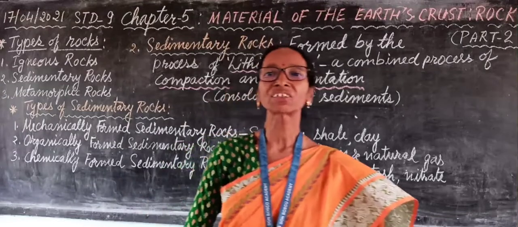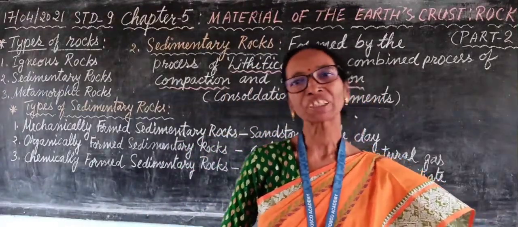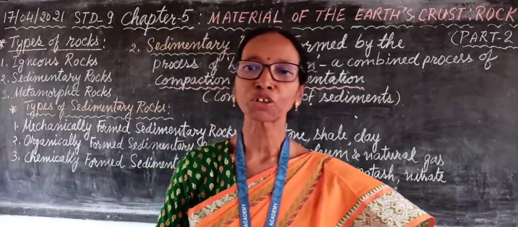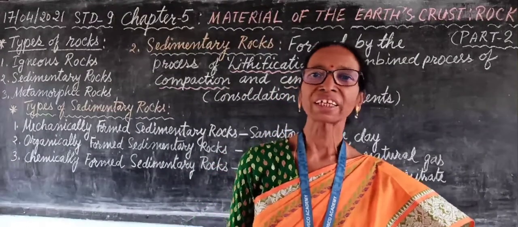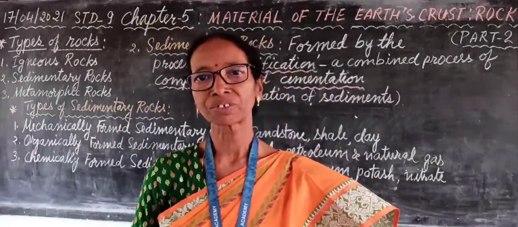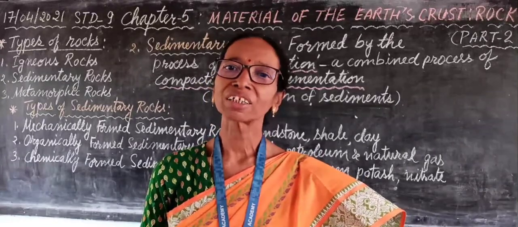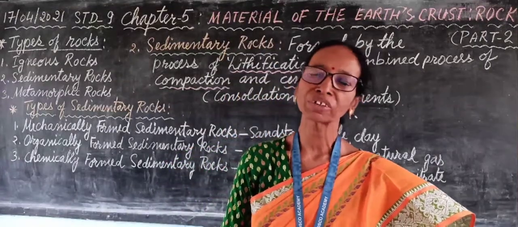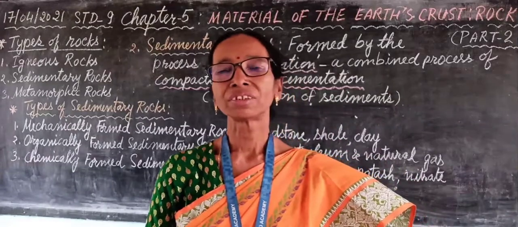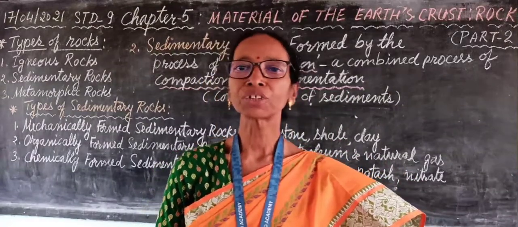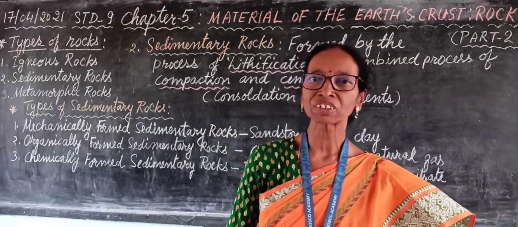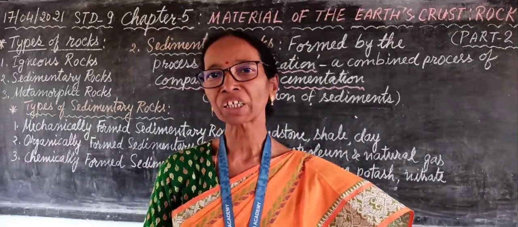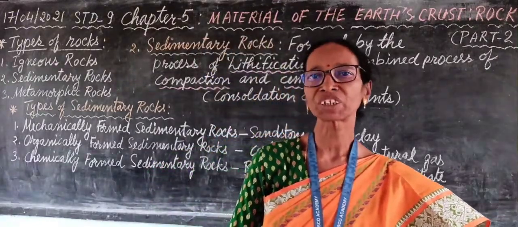If you see their characteristics, sedimentary rocks are found and formed in layers. So they are known as stratified rocks. There are fossils found in the sedimentary rocks. Sedimentary rocks are not very hard as the igneous rocks or metamorphic rocks are found. These rocks are formed due to the consolidation of sediments or by the process of lithification, which is a combined process of compaction and cementation.